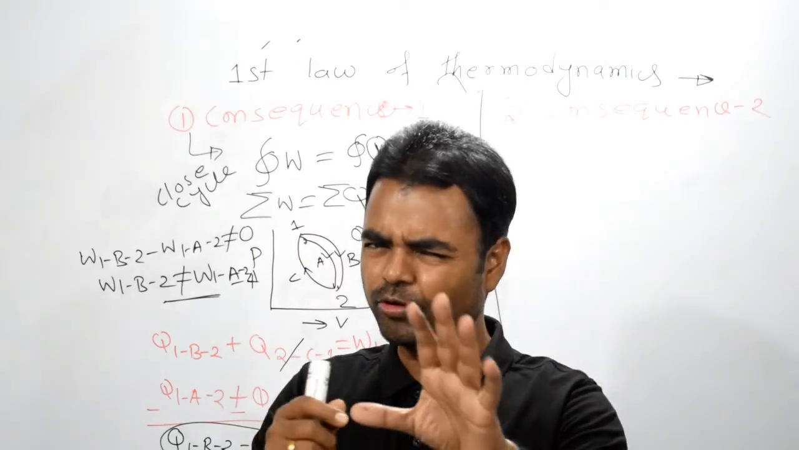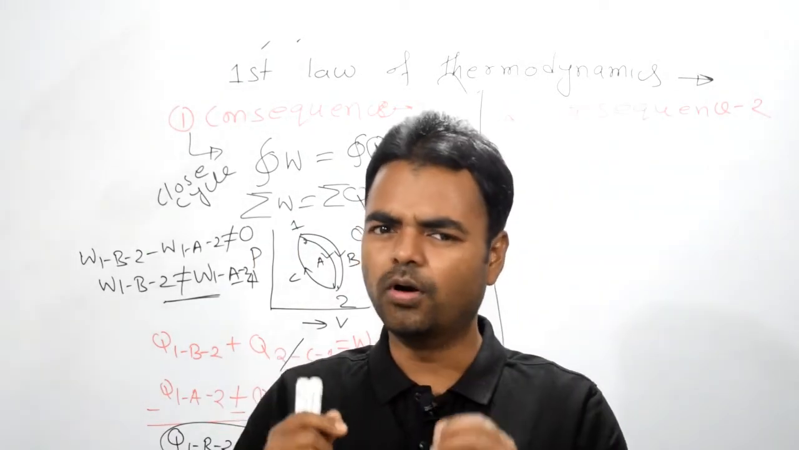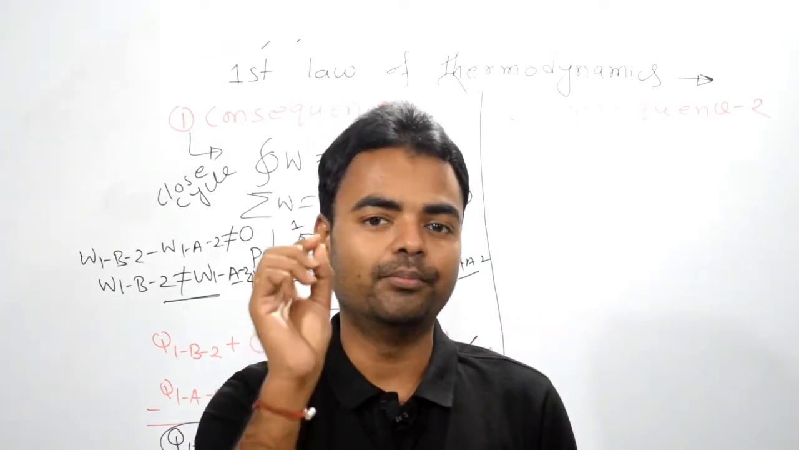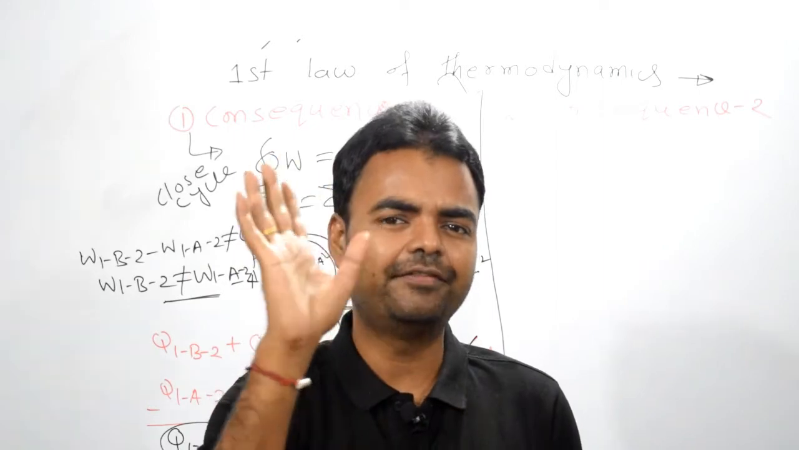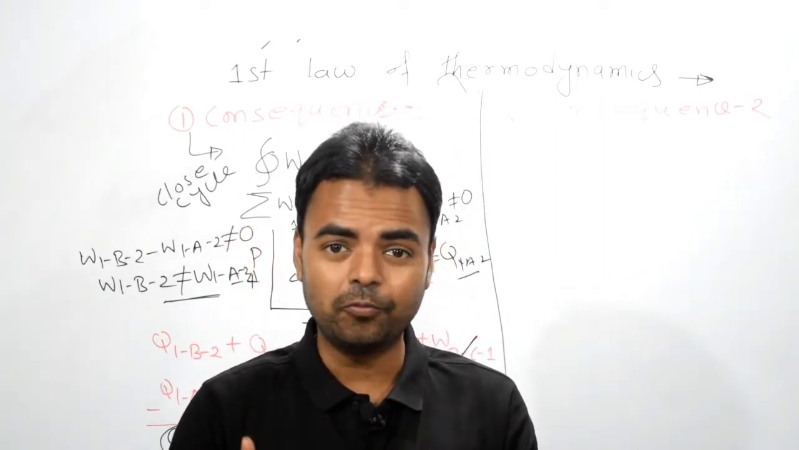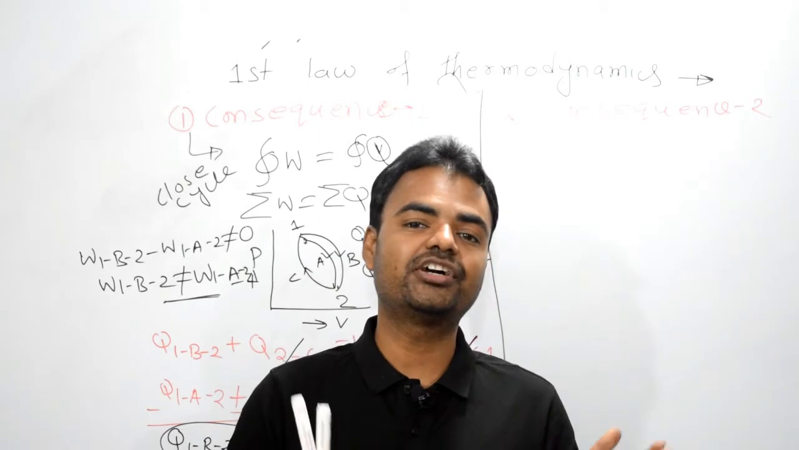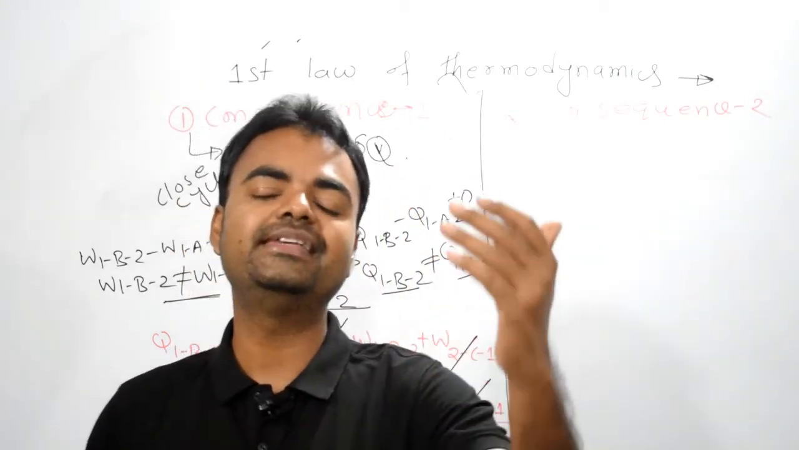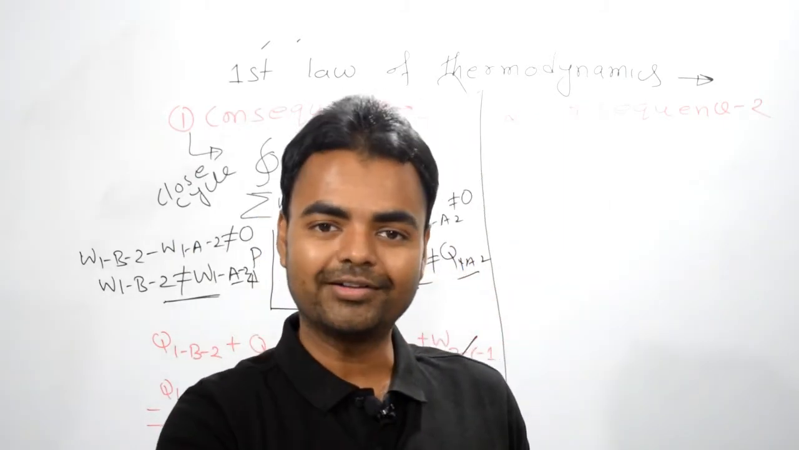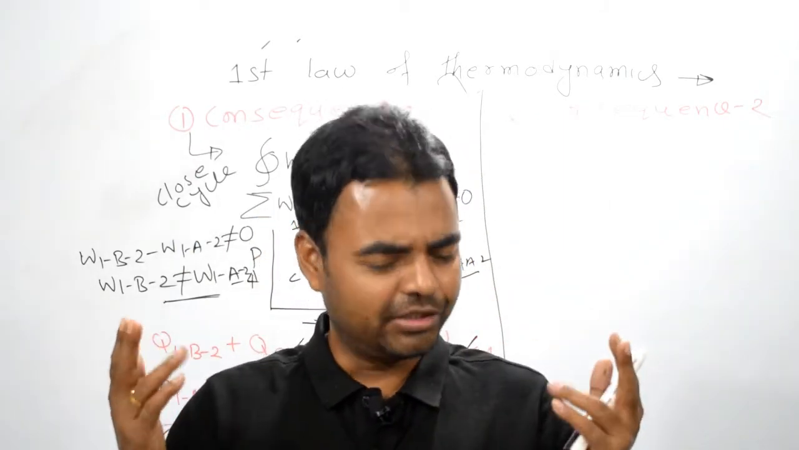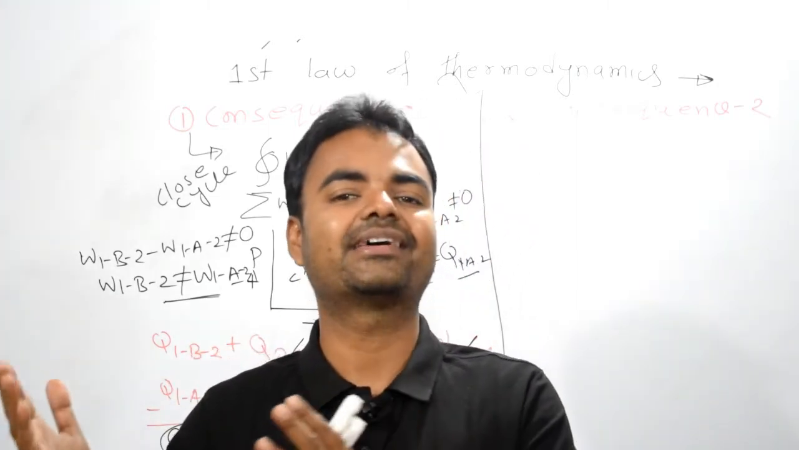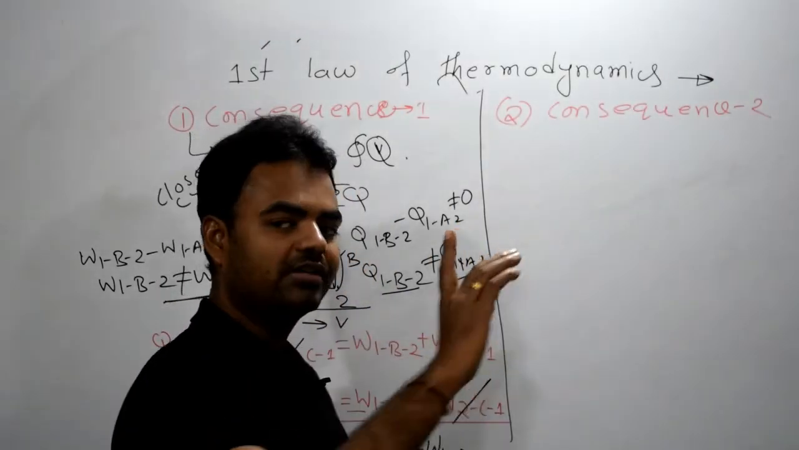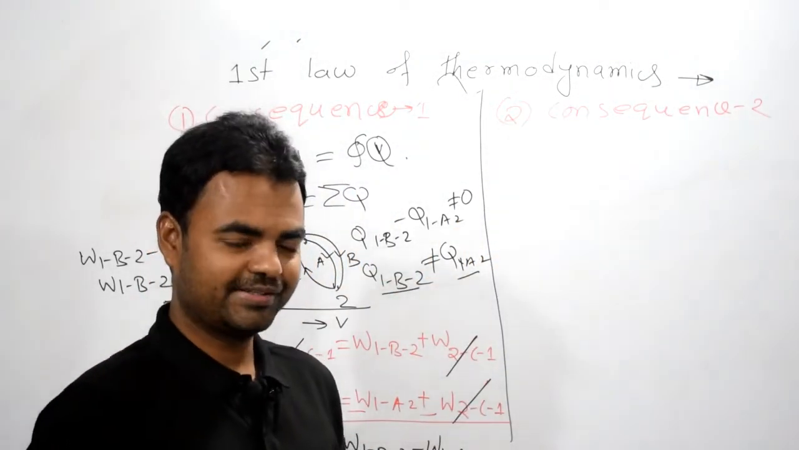Now let me show you a few key points regarding heat and work. Both are path functions. That is why heat and work both are inexact differentials. Remember this. Now what are exact differentials? Properties are exact differentials. And what are the properties? Basically the two types of properties, intensive property and extensive property. One of the properties we are going to get from consequence 2 of the first law of thermodynamics.